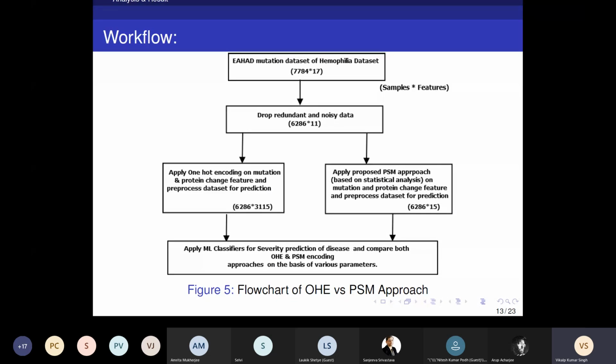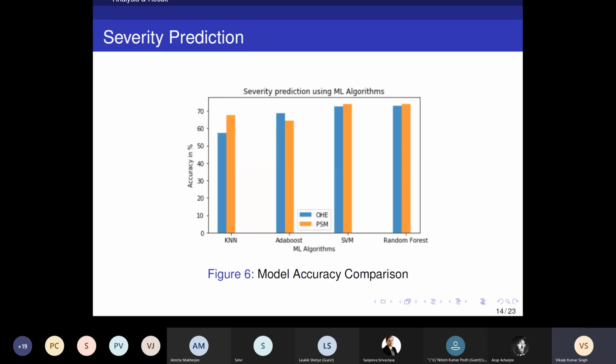After that, we apply machine learning classifiers on both encoding schemes, one-hot encoded data and the proposed PSM approach. We used four types of classifiers here: AdaBoost, KNN, random forest and SVM. These are the most popular machine learning algorithms. Here we perform the comparison in terms of accuracy for all four classifiers.